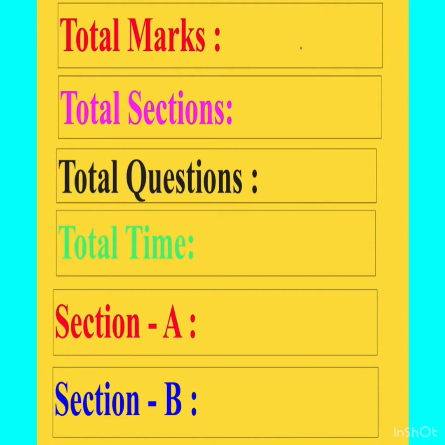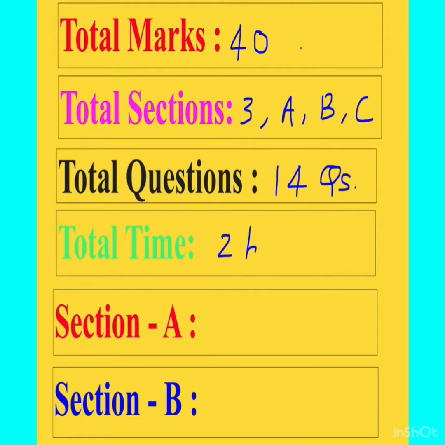So total marks of the question paper will be 40 marks, and there are 3 sections in the question paper: section A, section B and section C. And this question paper contains a total of 14 questions. Okay, and for the solution of these 14 questions, you will get 2 hours.